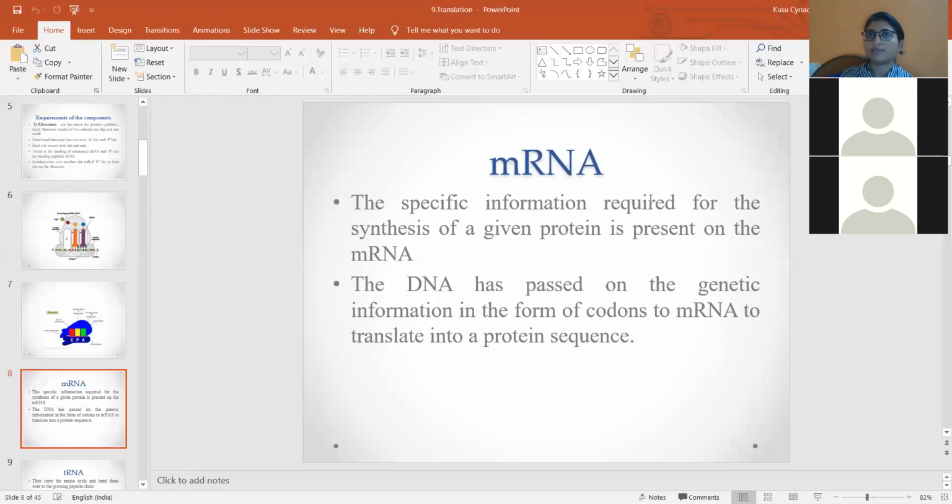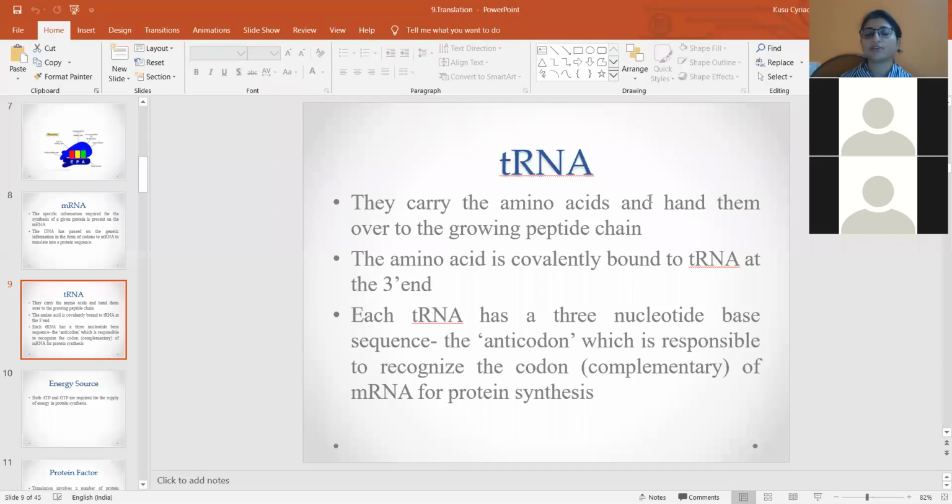Which protein has to be synthesized means the protein is dependent on the kind of amino acid getting added to it. So which amino acid should be brought by the tRNA is based on the codon sequence in the mRNA. The information which is required for the synthesis of protein is present in the mRNA, and this information is passed on from the DNA. So DNA has passed on the genetic information in the form of codons to the mRNA to synthesize the protein.